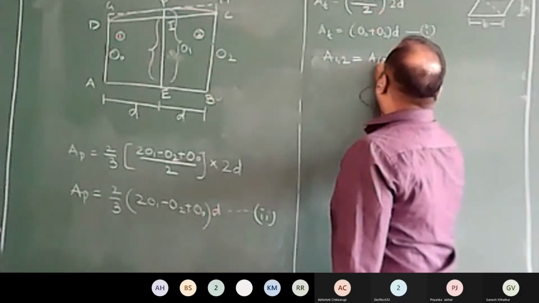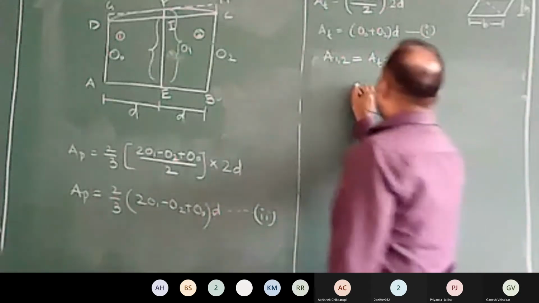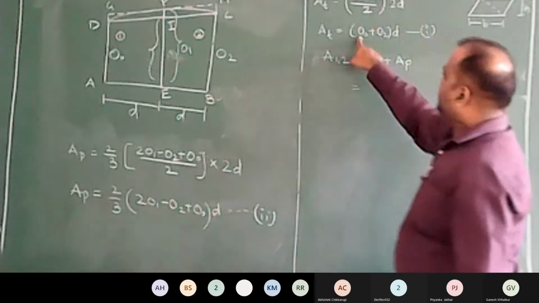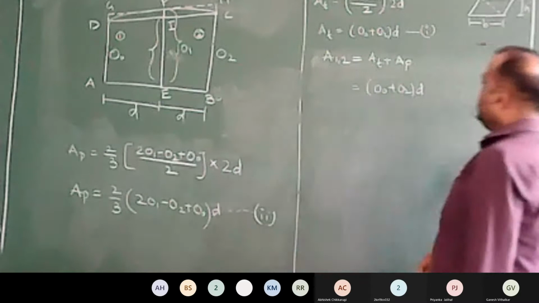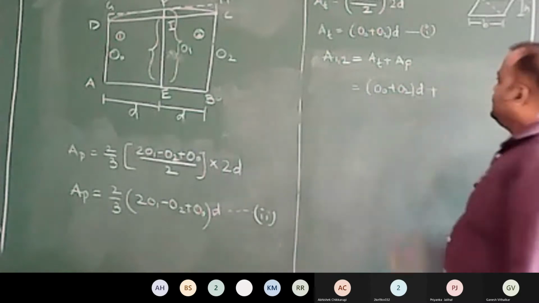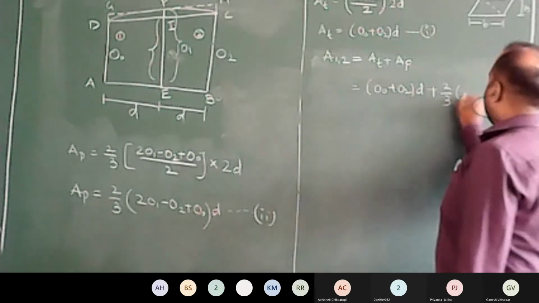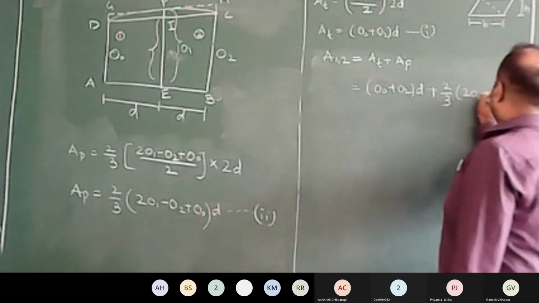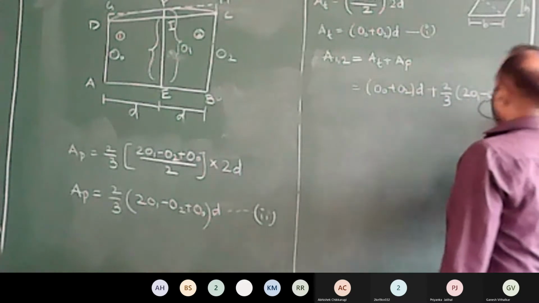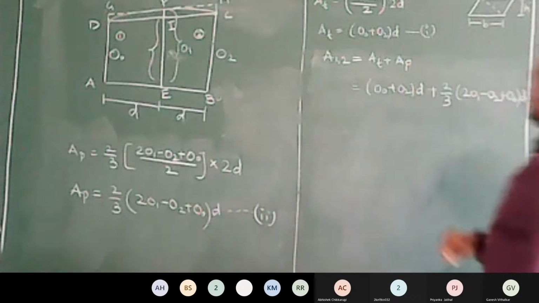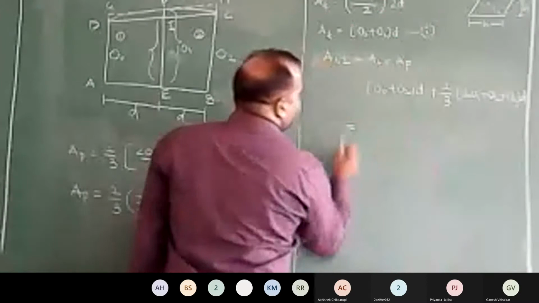That is nothing but area of trapezoidal portion plus area of parabolic portion. Now, what is area of trapezoidal portion? I have this already. It's (O0 plus O2) multiplied by distance D, plus area of parabolic portion, which is 2/3 times (2 O1 minus O2 plus O0) multiplied by D. Now we will further simplify this.